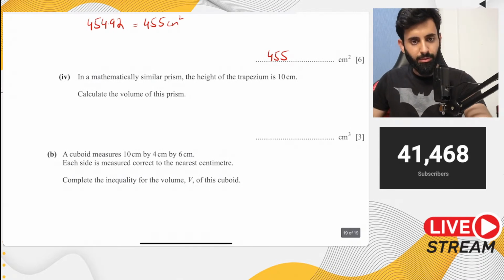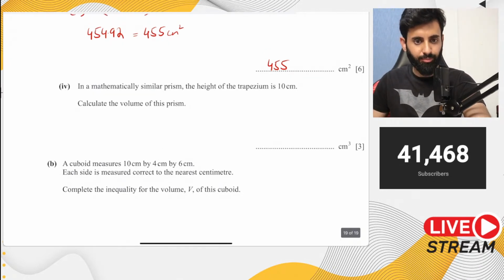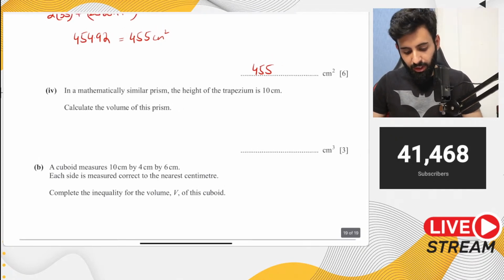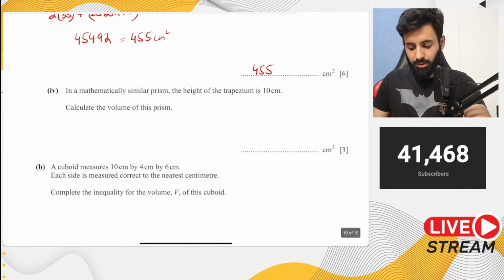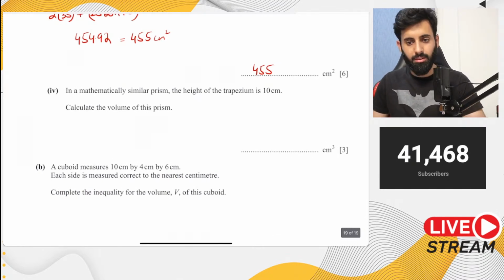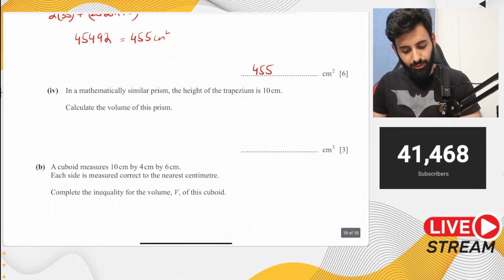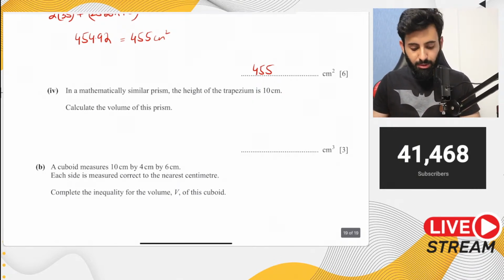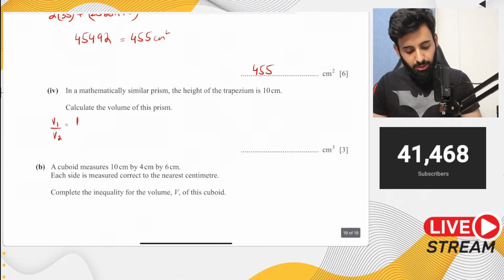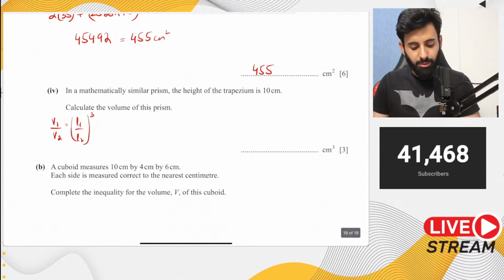Okay, now here's part 4. Part 4 says, in a mathematically similar prism, the height of the trapezium is 10 centimeter. Calculate the volume of the prism. Okay, so this is a 3-mark question. All right, let's see what we can do. So it's talking about similar surfaces or similar shapes. So immediately the one thing that should come to mind is this formula. V1 upon V2 is equal to L1 upon L2, the whole thing cubed. Okay, ये लाजमी ज़हन में आना चाहिए.